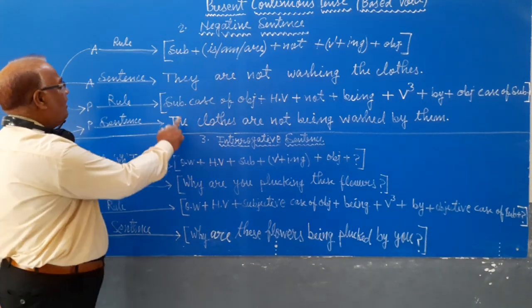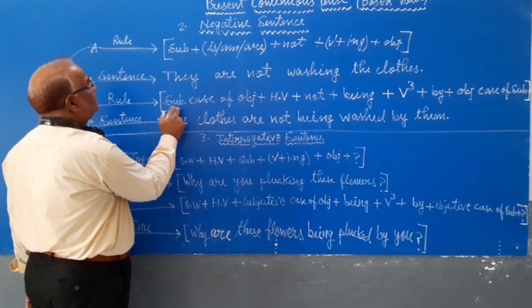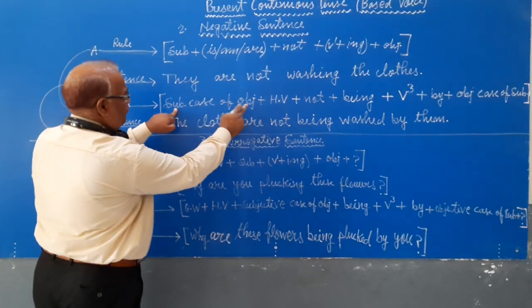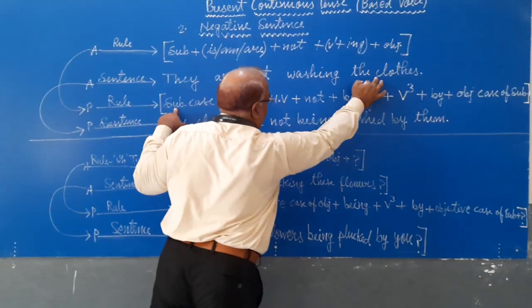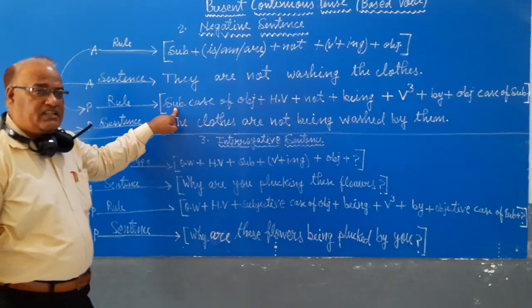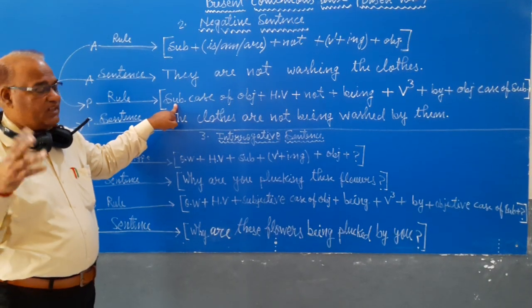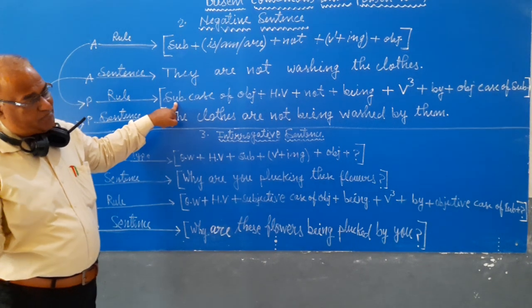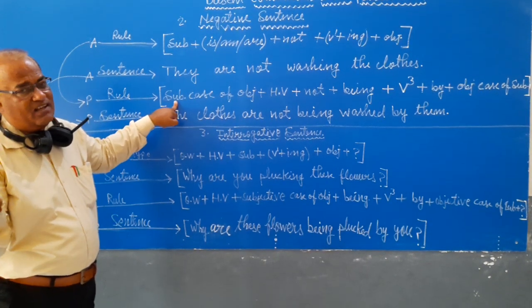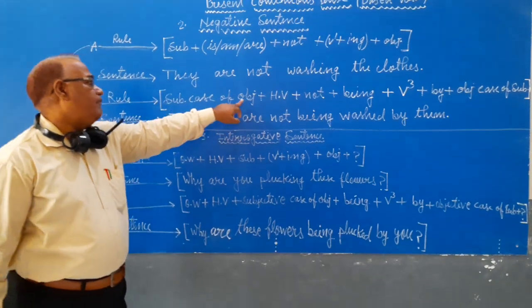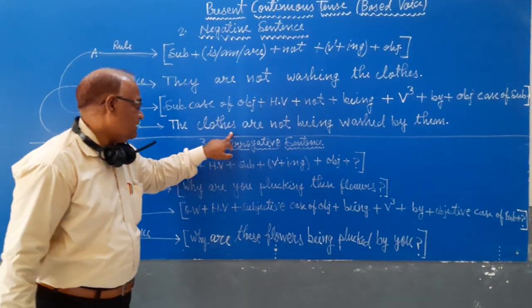According to the rule, first of all, I write the subjective case of object, the class. It must be the same in both situations.